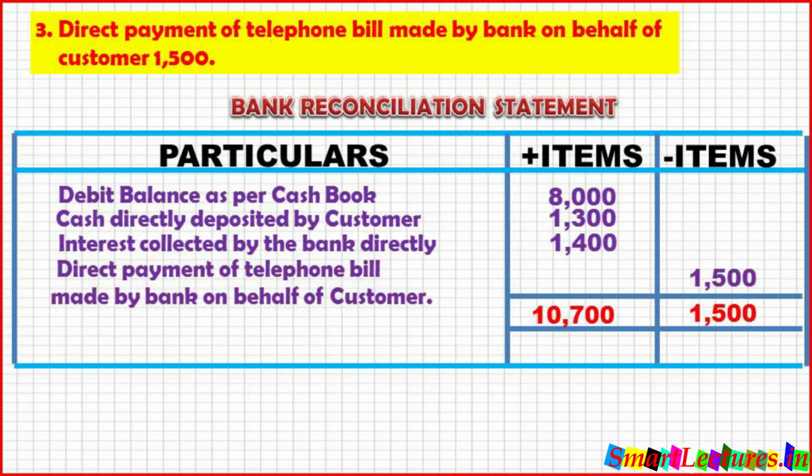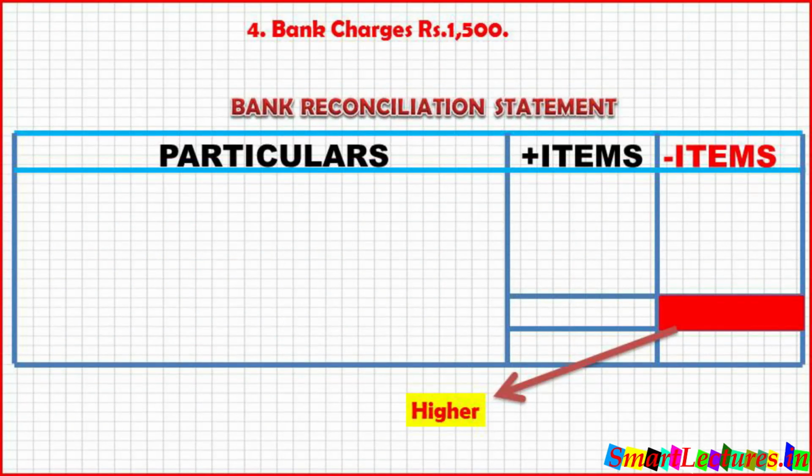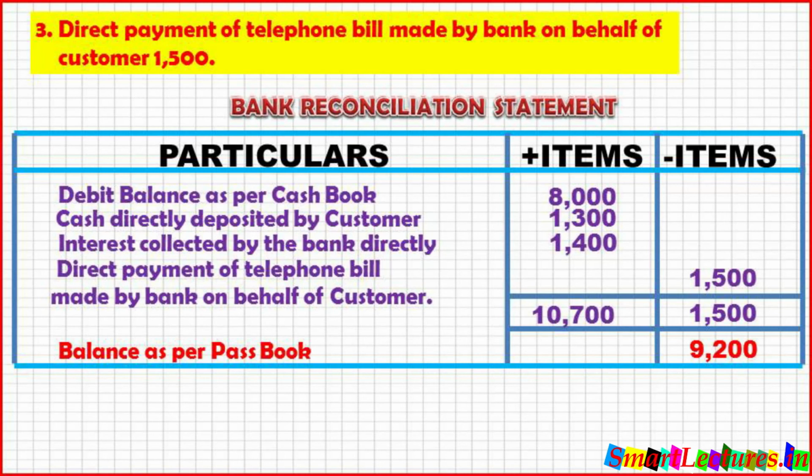And the total on both sides, I mean to say plus and minus. Plus is 10,700 and minus is 1,500. So one thing is clear, that plus total is higher. It means our answer will be balance as per. I have already told you, in any question, if the total on minus side is higher, then our answer will be overdraft as per, because that says it is negative balance. So balance as per 9,200, and 9,200 will be written on plus side. But we started our question from cash book and it will end at passbook. So answer will be balance as per passbook 9,200.